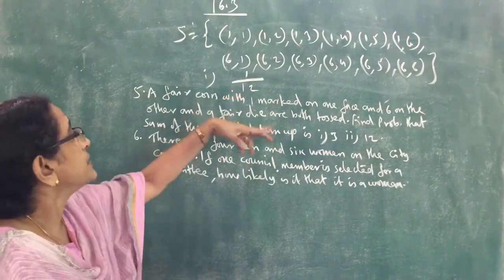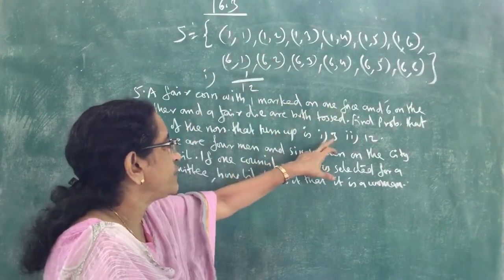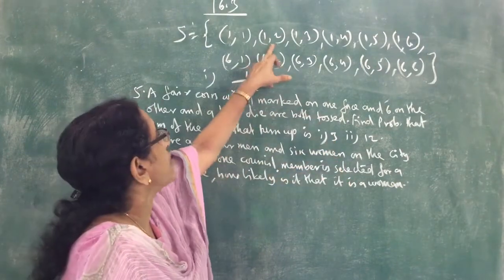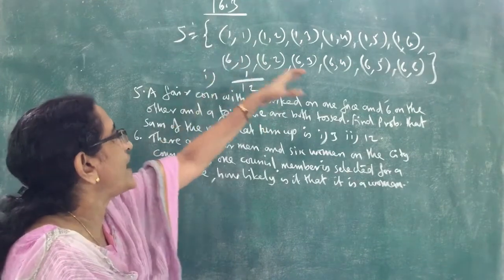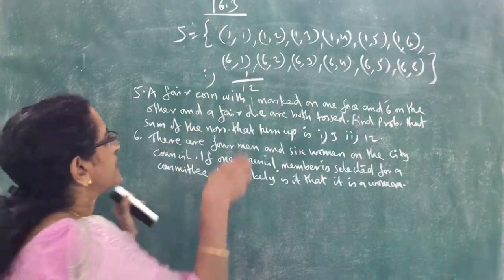Here only in one sample point we get the sum 3, that is 1, 2. So 1 divided by the total number of sample points 12. So the first answer is 1 by 12.